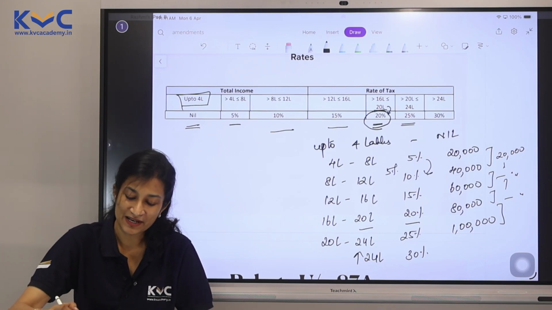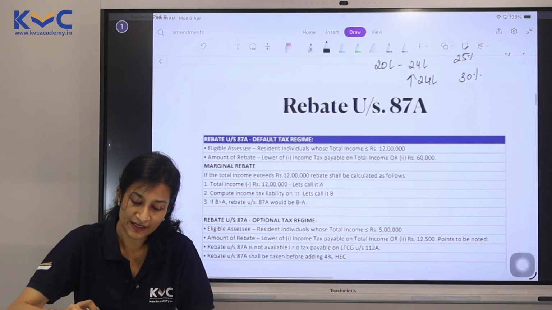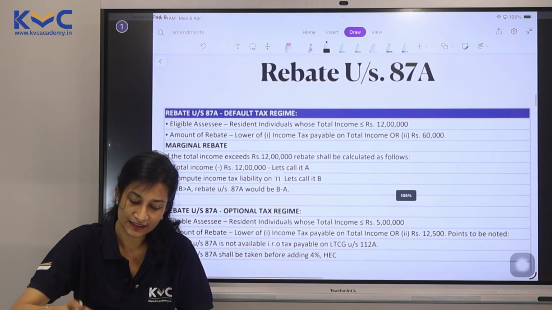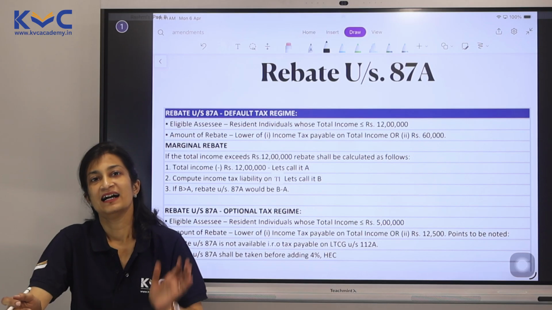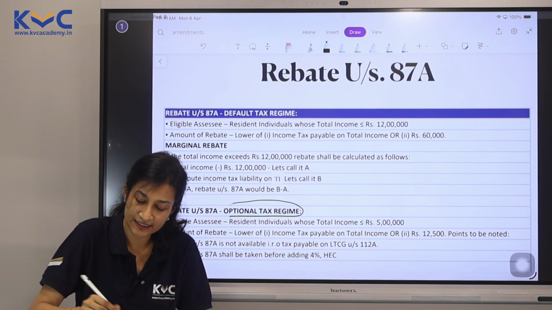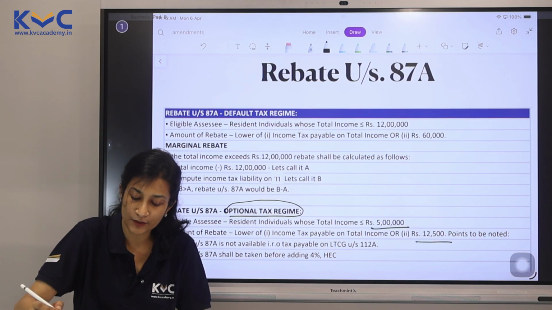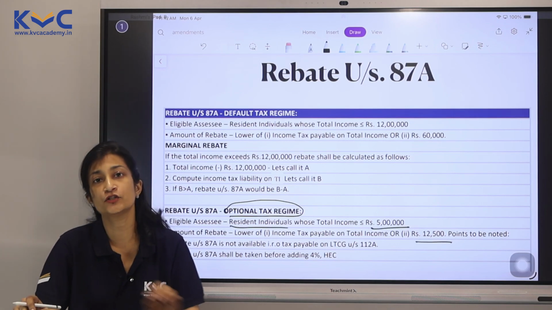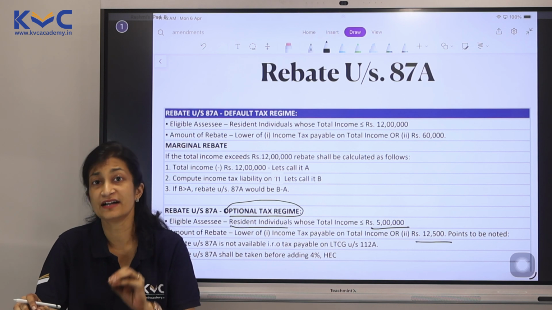Let's take up the second amendment, which has happened in rebate, Section 87A. Again, no changes as far as optional tax regime is concerned. It is still 5 lakhs, it is still 12,500 for resident individuals. There is no change here at all.